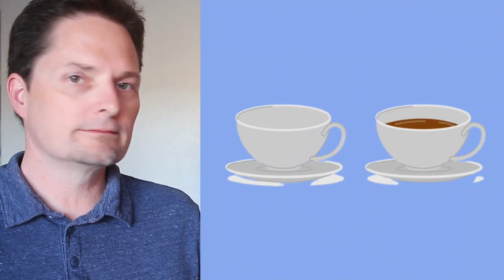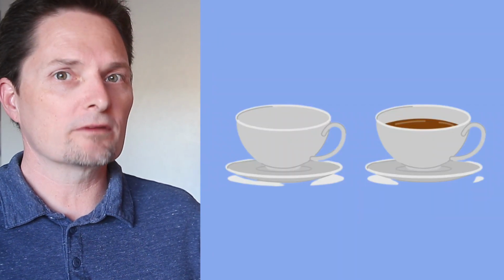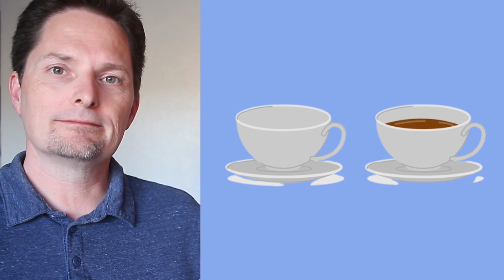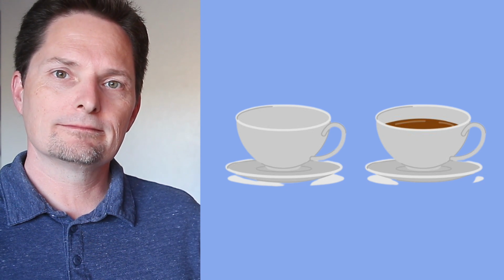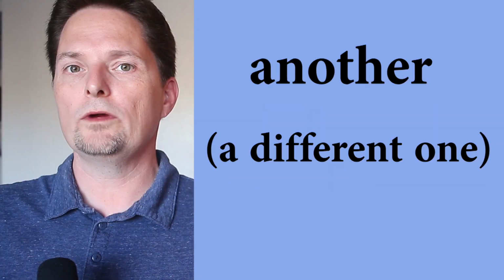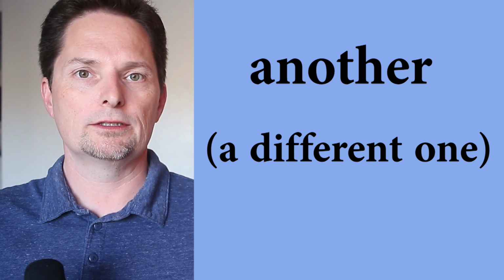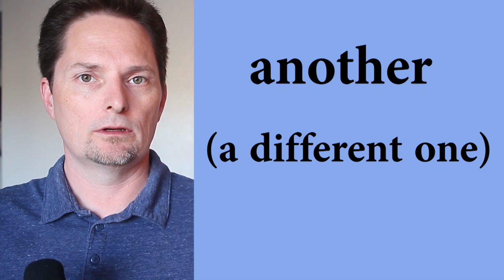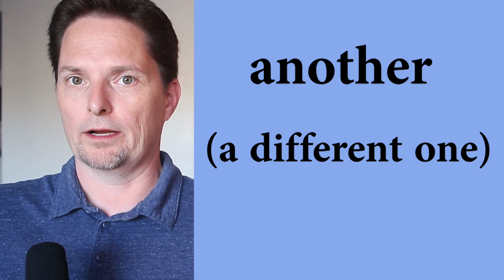A cup of coffee. My cup is empty. Can I have another cup of coffee? I finished my first cup. Can I have another cup of coffee? Let's practice. Do you want another cup of coffee? Yes, I want another cup of coffee. Does she want another cup of coffee? Very good. We use another for one singular thing that is countable for a different one.